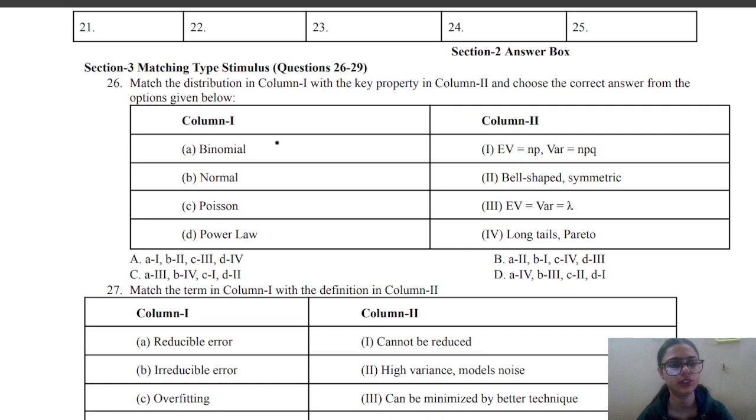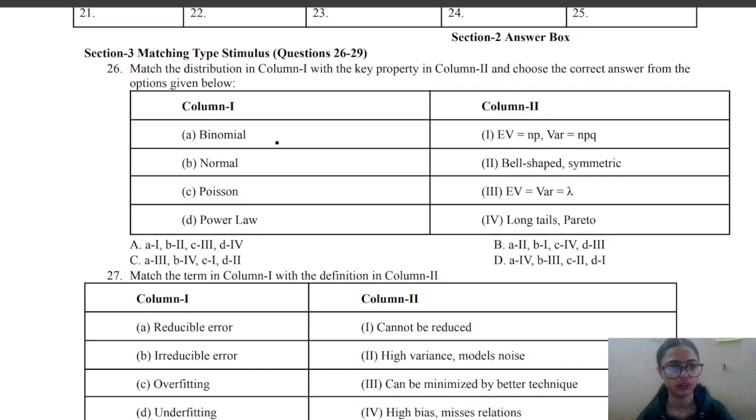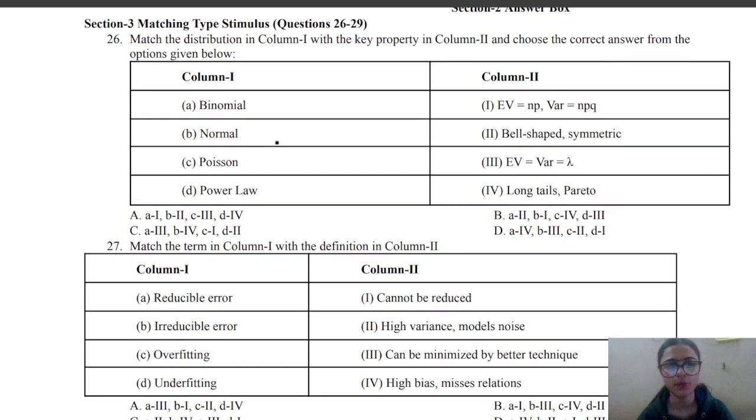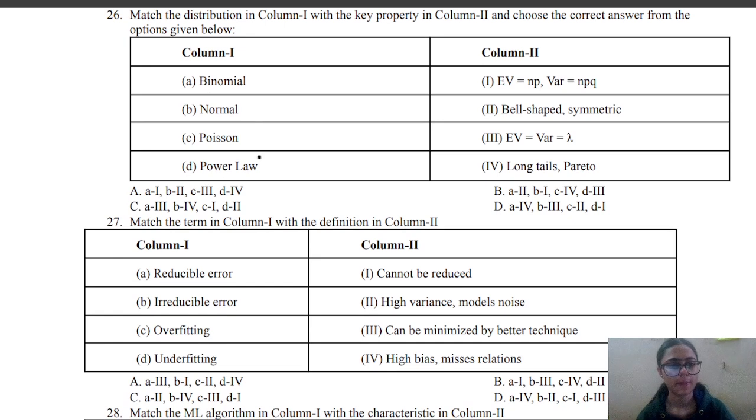Next is section 3, matching type questions. Match the distribution in column A with the key property in column 2 and choose the correct answer from the options given below. Let us first know the answer, then we'll match the columns. So the answer is A. For binomial, EV equal to NP and variance equal to NPQ. Second, the normal distribution is a bell-shaped curve which is symmetric in nature. Next is Poisson, so Poisson EV equal to variance equal to lambda. And for power law, long tails and Pareto shape.